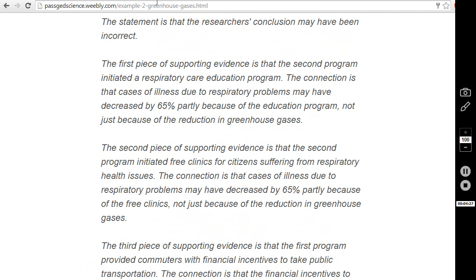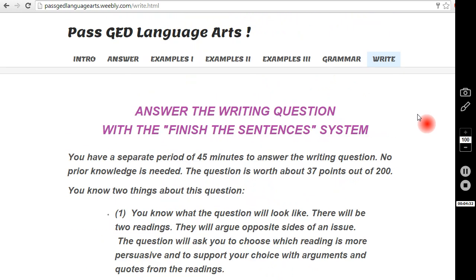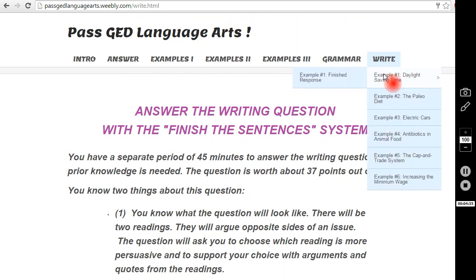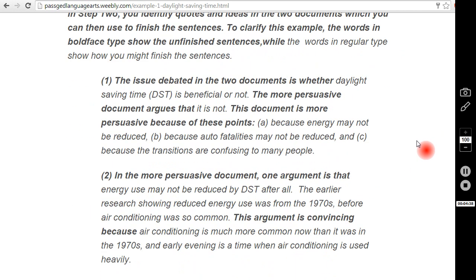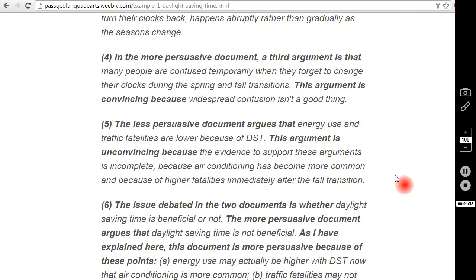Now in language arts, you go through a similar process. I'm going to go back up and look at an example again in the language arts question. So here in boldface are the unfinished sentences you've entered in step 1, and here in regular type in step 2 of the finish the sentences system is what you add after reading, in this case, 2 documents in order to answer the question. And if you looked at social studies, you'd see something similar.